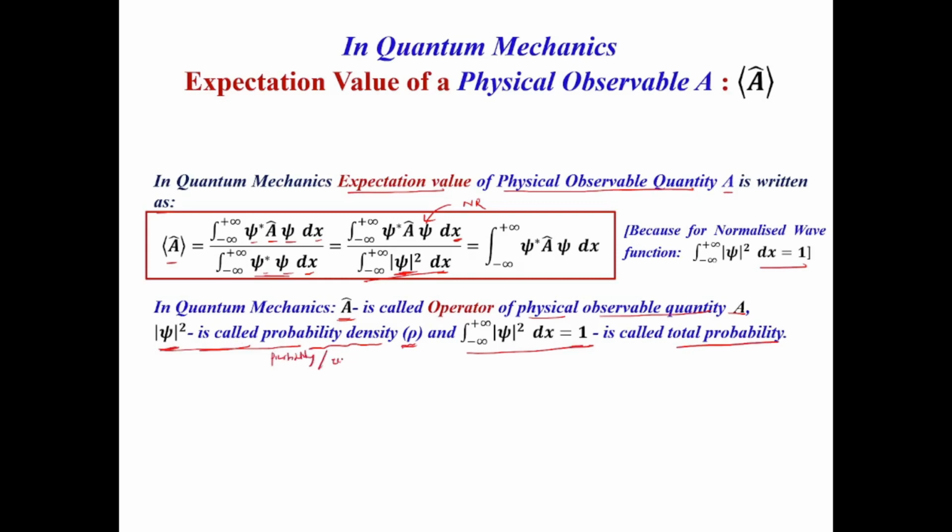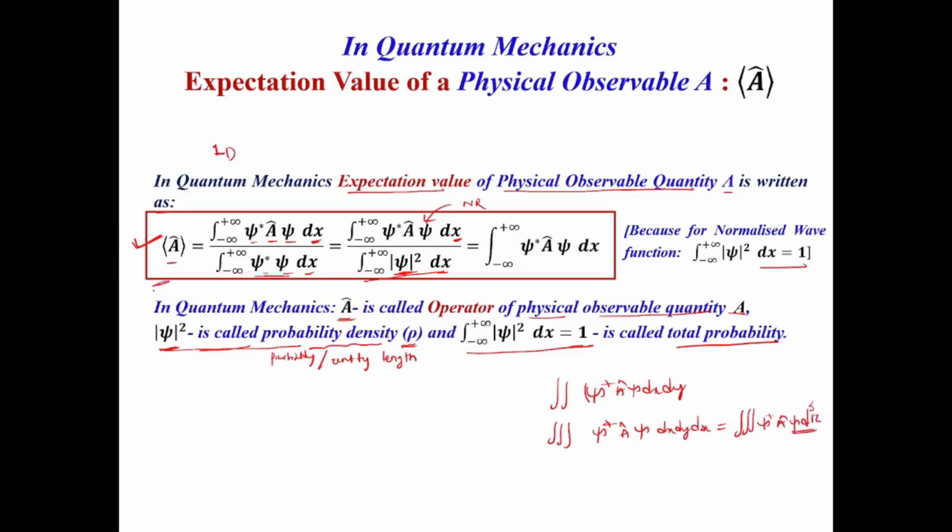per unit length. Because here this expression is written in the form of 1D. If we consider 2D, then it will be written in the form of a double integration, psi star A cap psi dx dy, and in case of 3D it will be written as psi star A cap psi dx dy dz, or as a triple integration psi star A cap psi d tau.